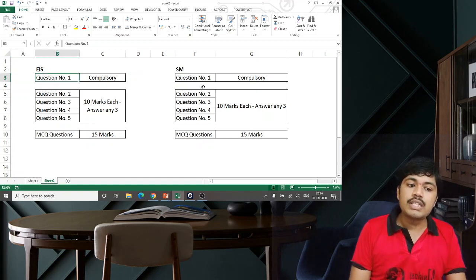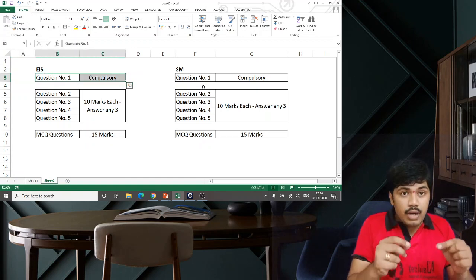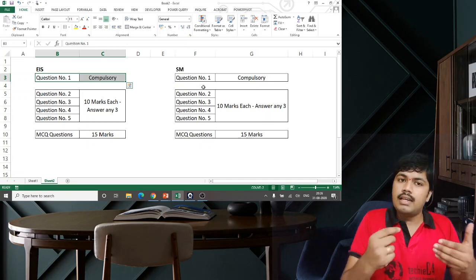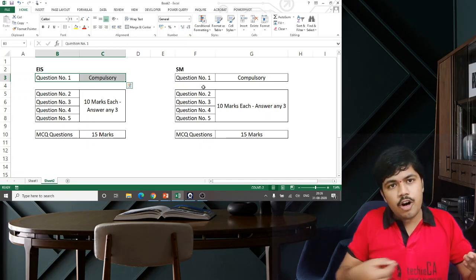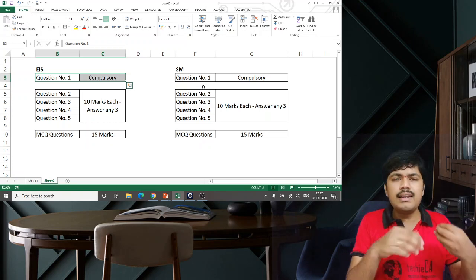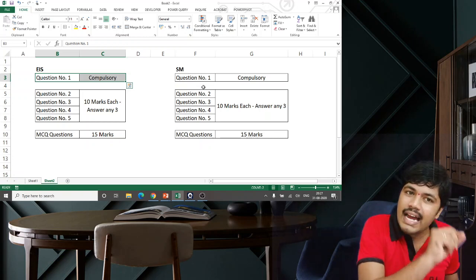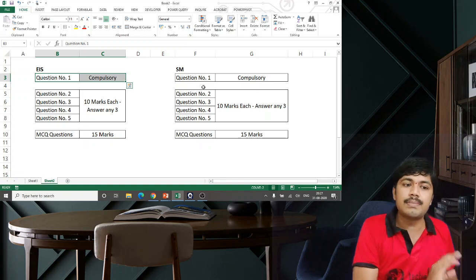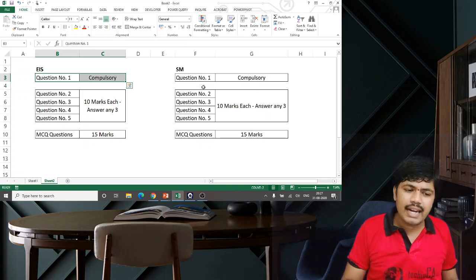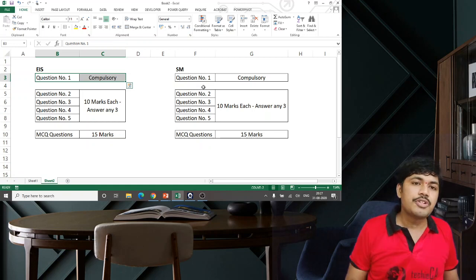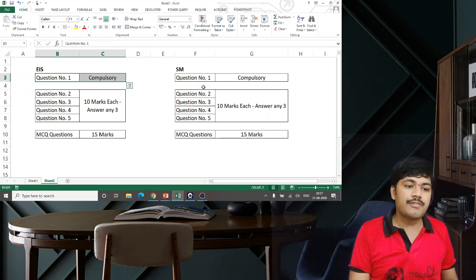The first question will always be a compulsory question. You have to definitely attempt this question. Maybe you attempt it at the beginning, or at the end, or in the middle, anywhere. But you have to definitely attempt it. You have to write an answer, or at least put the number in the question paper for sure. That is what ICAI meant by compulsory. That is what the instruction also says. So you have to write this particular question for sure.